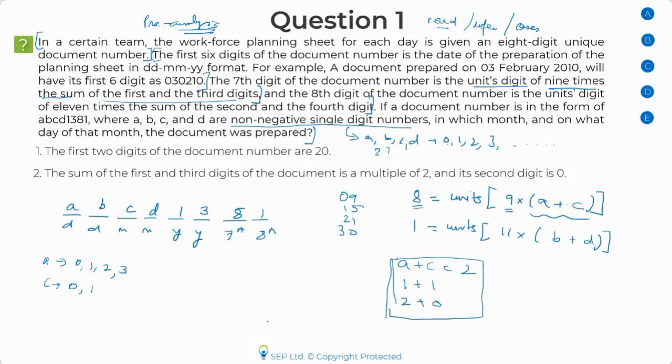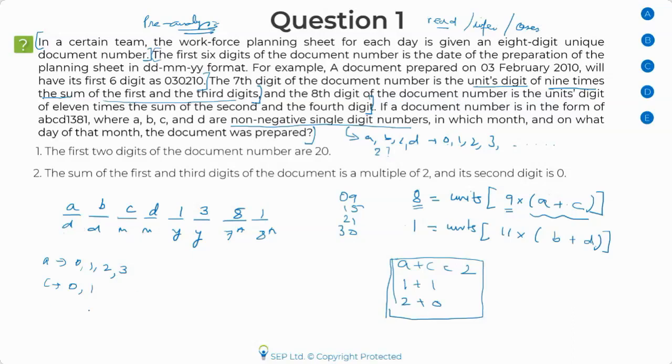Is this part clear? I'm bringing up a yes or no poll quickly. Let me know if this part is clear. Okay, good. Now, let's come to this part. Those of you who are saying no, I can see 1 or 2 no's. If you did not understand, please ask.